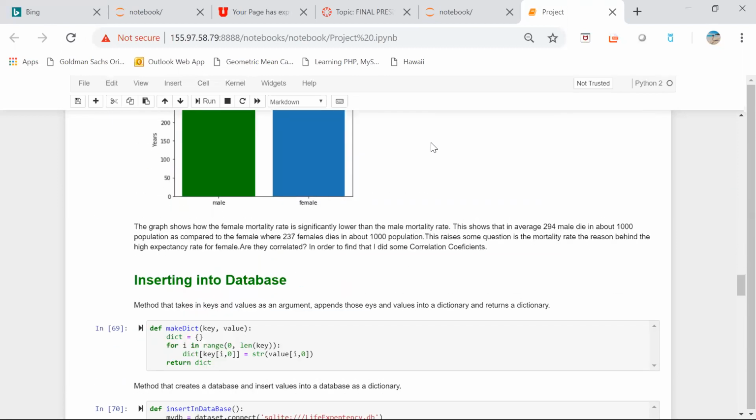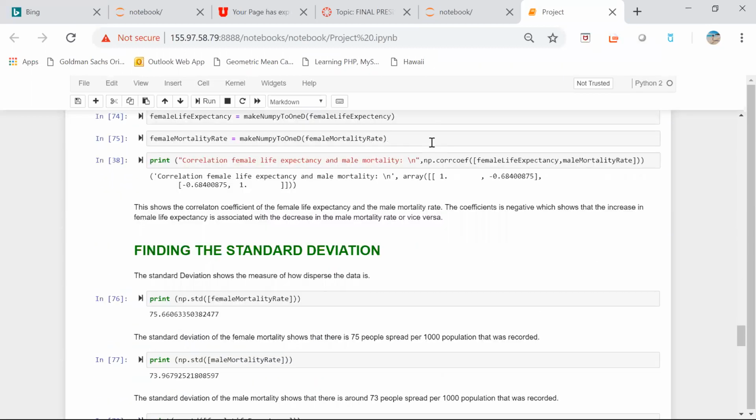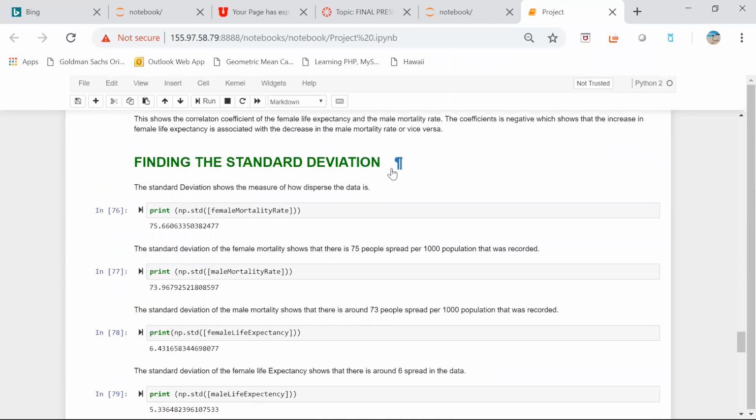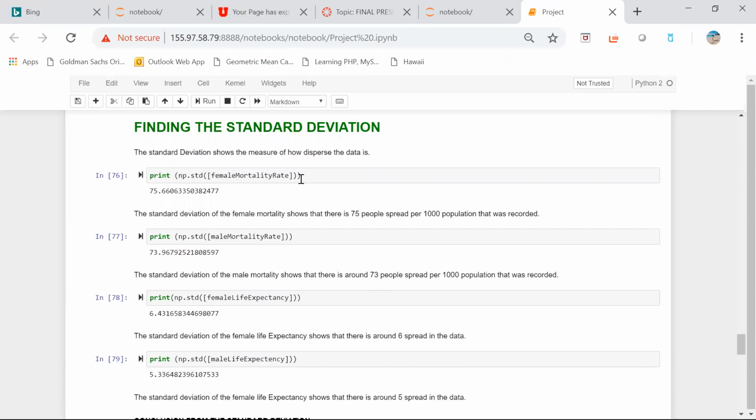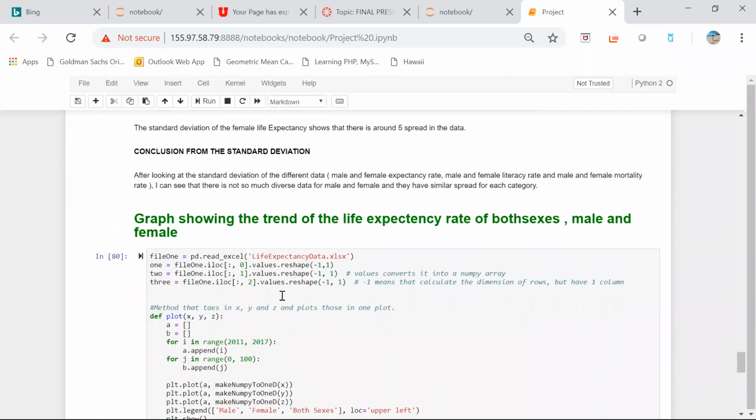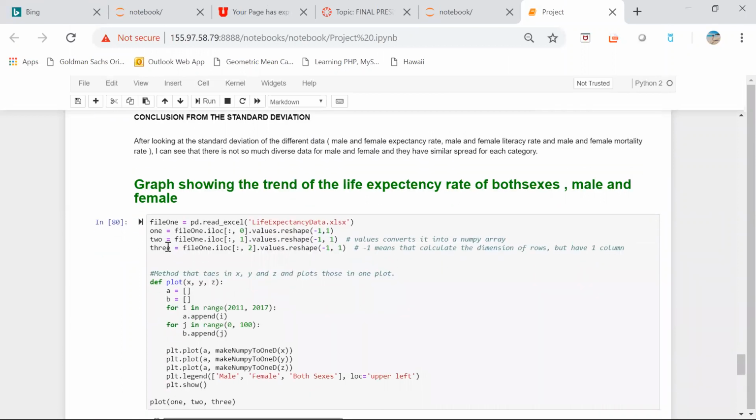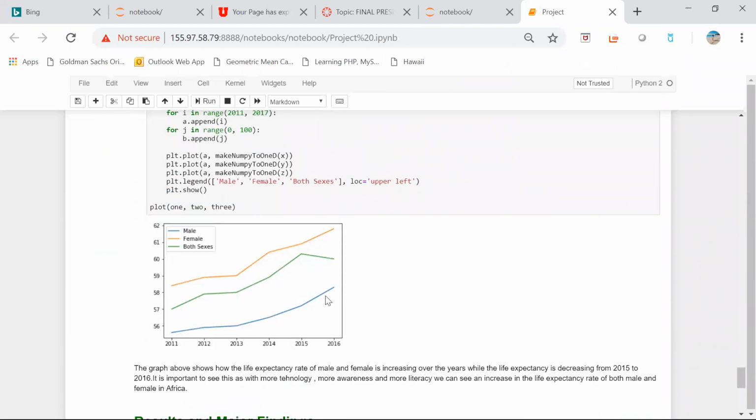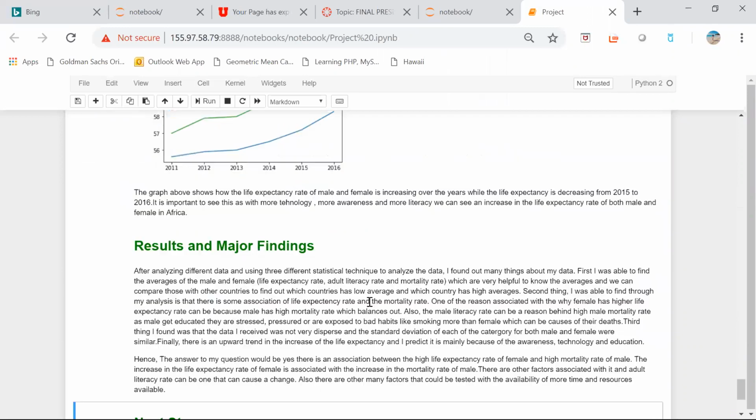At the very end, I also wanted to see how dispersed my data was, and I could see that it was not very dispersed, so it didn't give me a lot of information there.